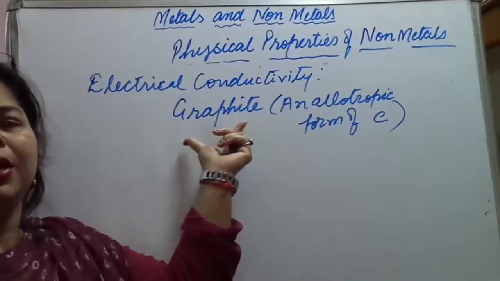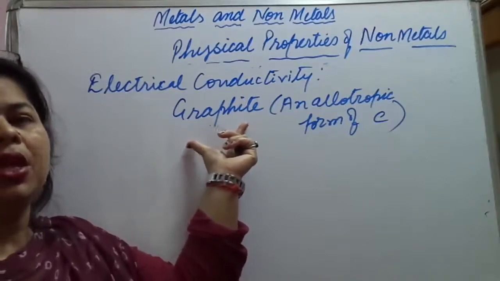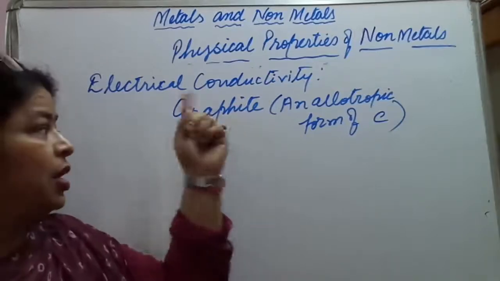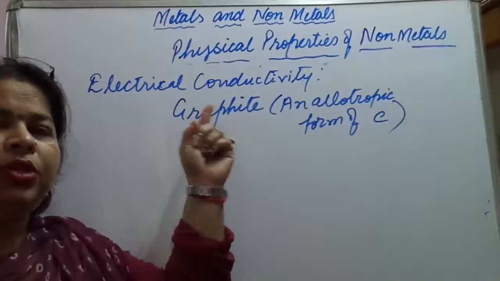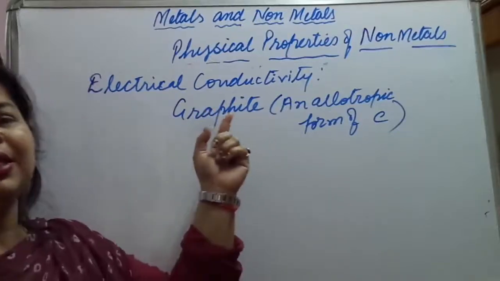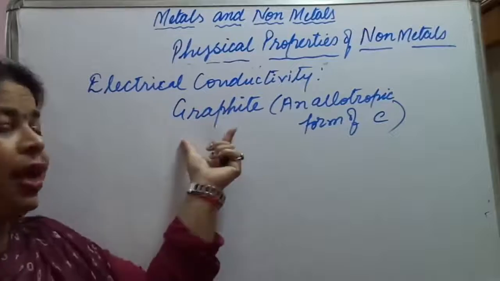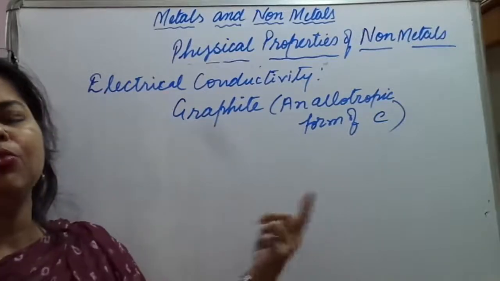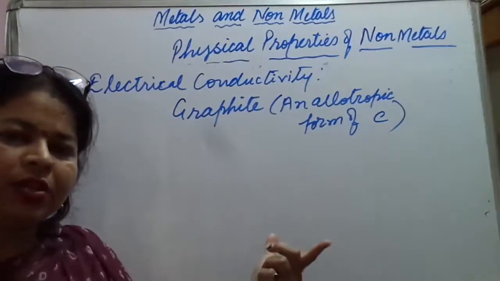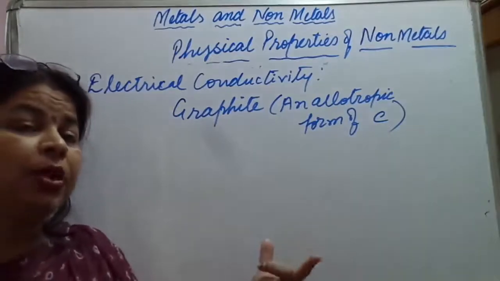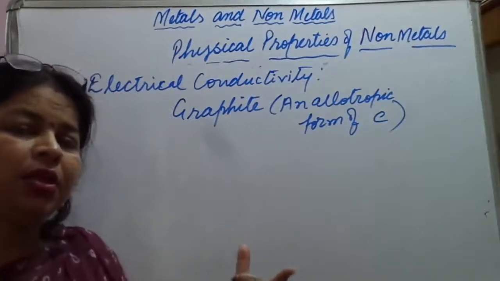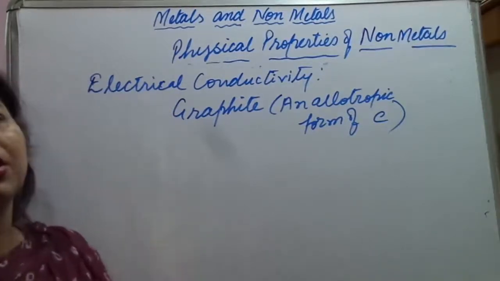Because a single electron per atom is not involved in the bond formation. One electron is left which is not participating in the formation of the bond. As a result, it is free. Free electrons can move throughout the lattice of the crystal structure, and this helps in showing thermal as well as electrical conductivity.